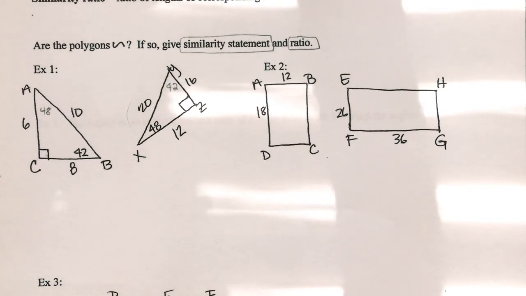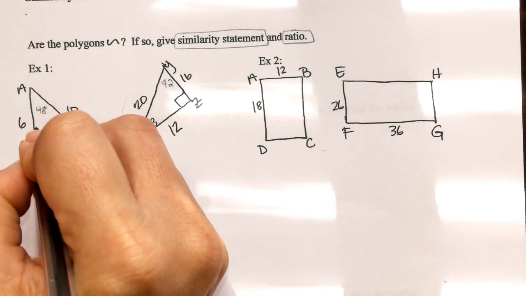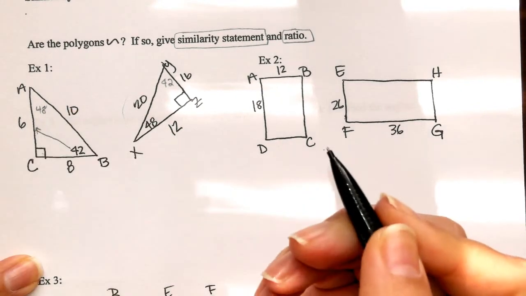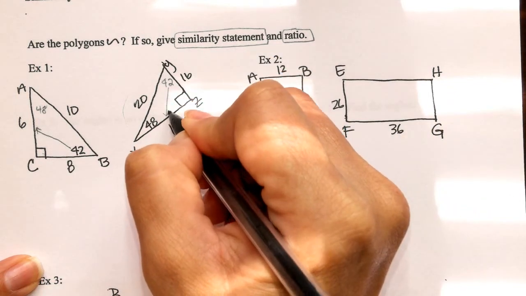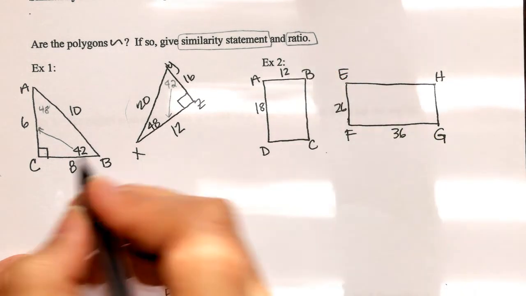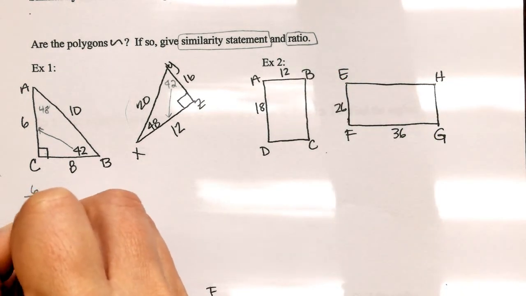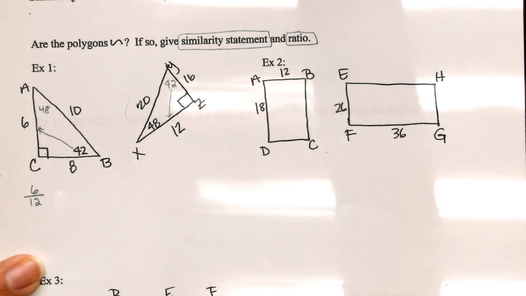Now the reason why those are so important is because those tell us which sides go together. And what I mean by that is, if I start with my smallest angle, 42 degrees, do you see how he is directly across from this side of 6? Here, 42 degrees is directly across from this side of 12. So guys, we can set them up in a ratio of 6 to 12. This side is proportionate to this side.